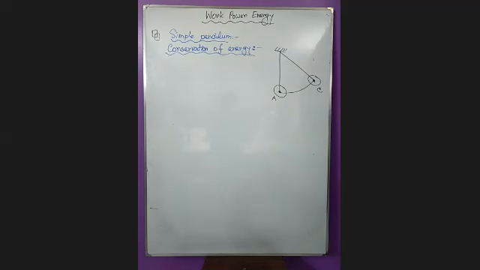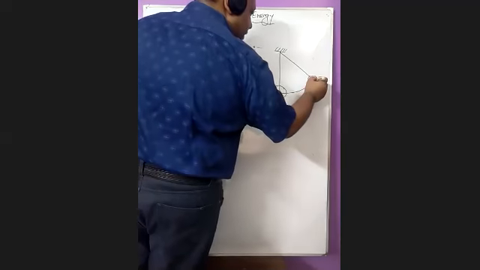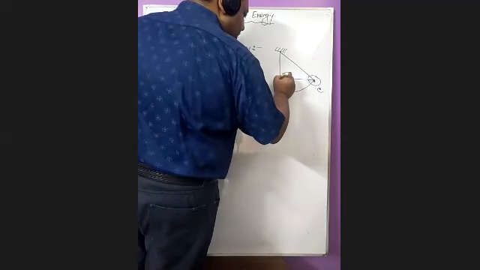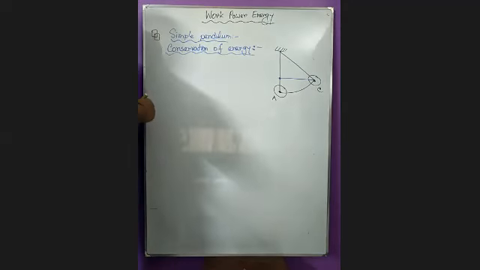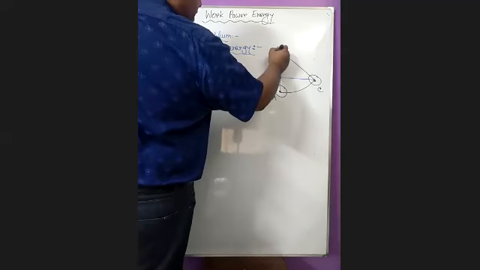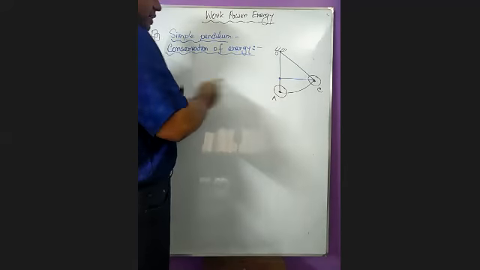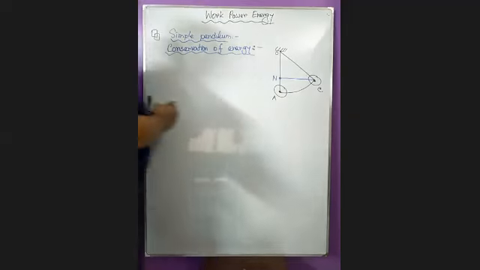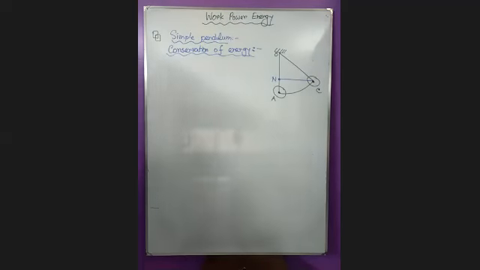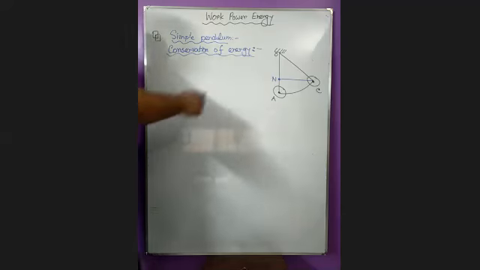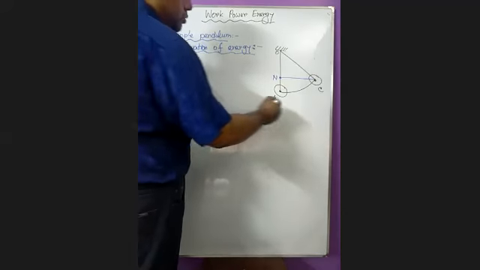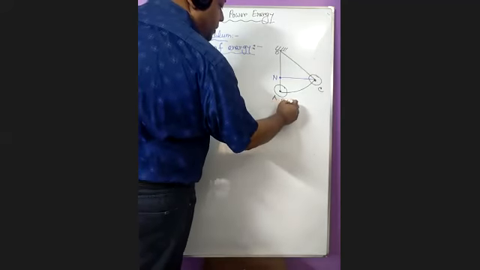So if I draw a perpendicular from point C, it will intersect the OA line at a point N. So further, I can say that the position of the pendulum bob, you know that it is called bob.